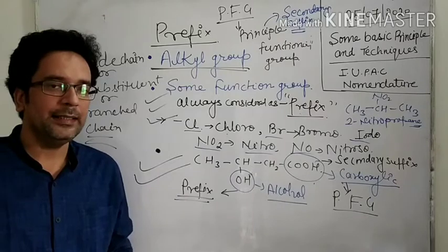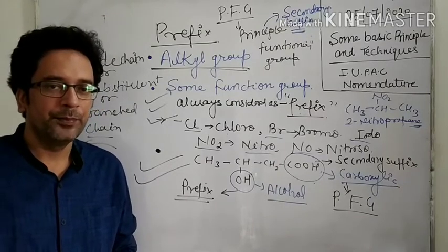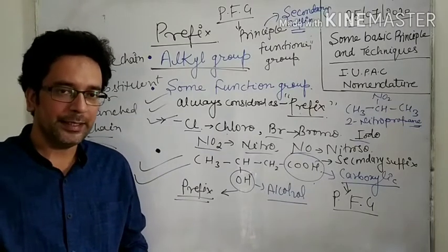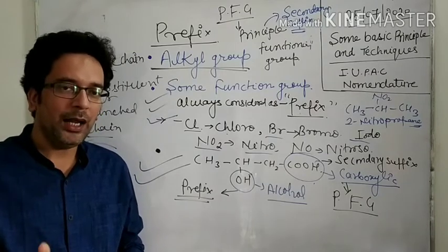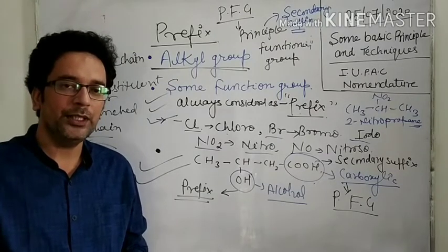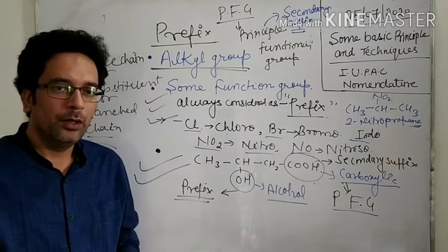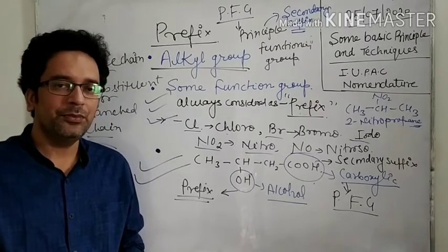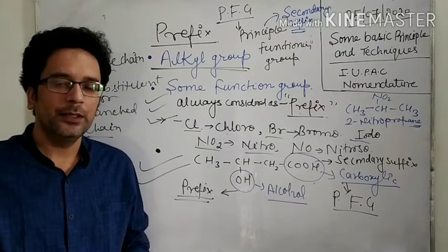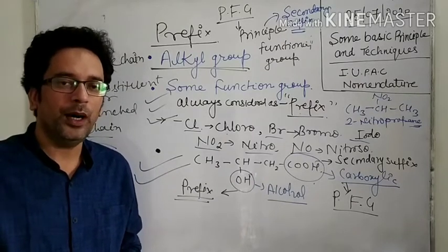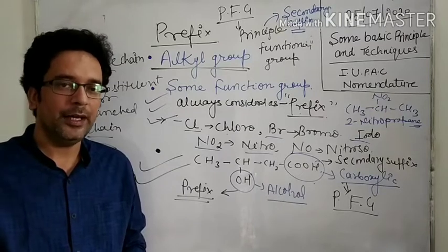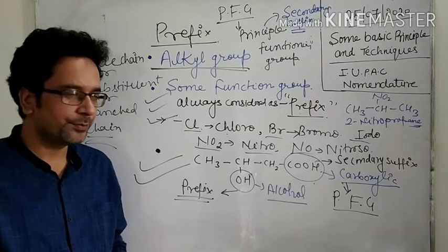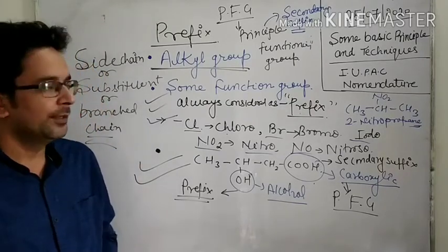So how can we identify which functional group is the principal functional group? To identify, there is a table in which all functional groups are arranged in their priority order, which I will discuss in the next video. On the basis of that table, we easily find which group is the principal functional group and which groups are used as prefix.